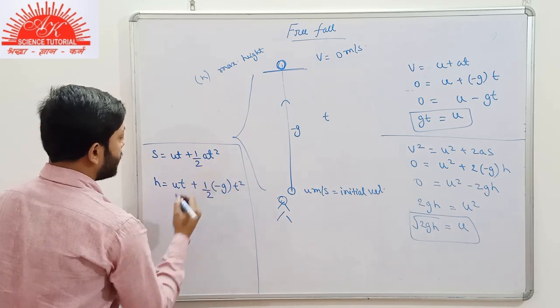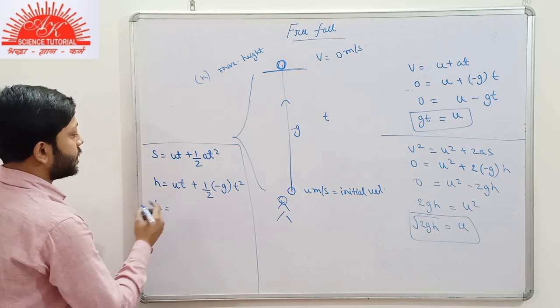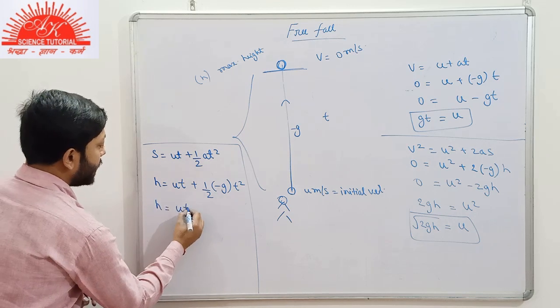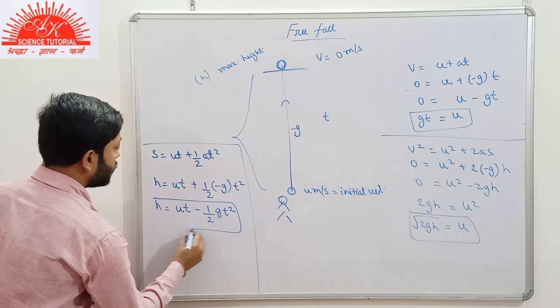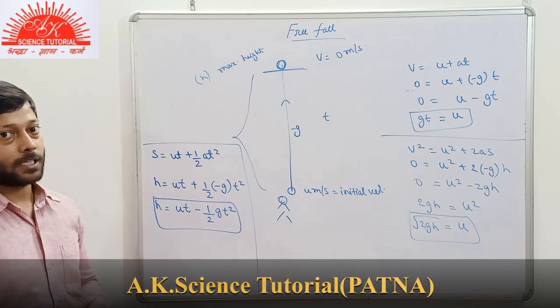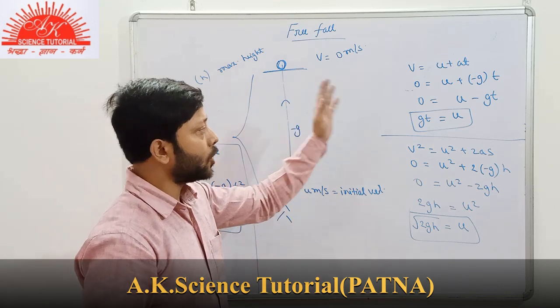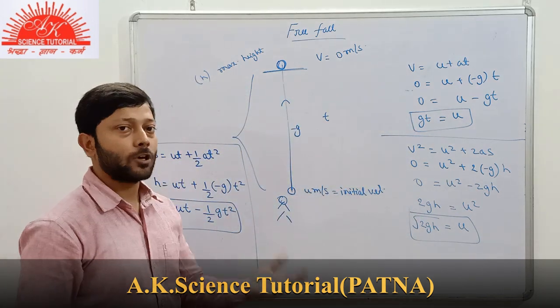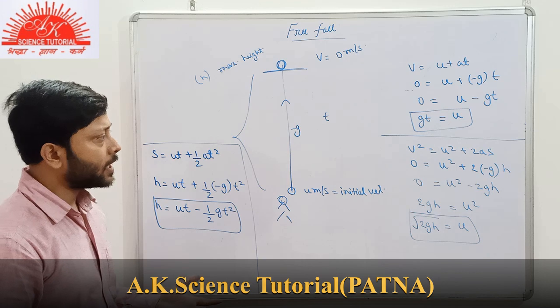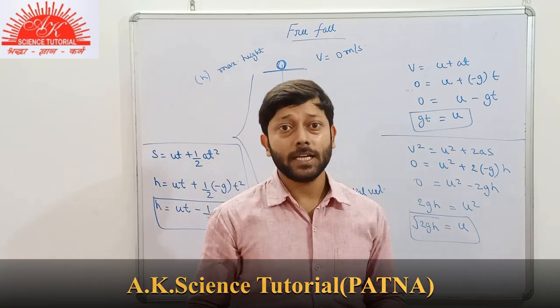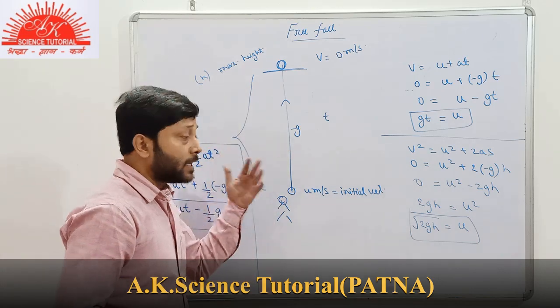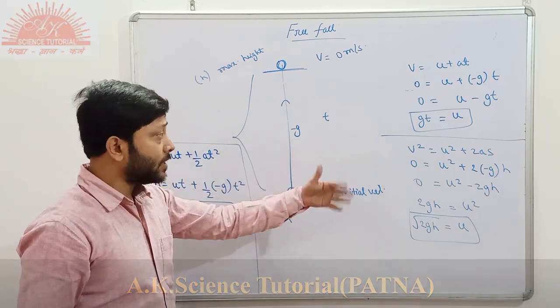So h is equal to ut minus half gt square. It is the last expression, and you need not memorize all these for solving numericals. As per the condition, if you are told that the body is moving in vertically downward direction, then you will apply the expressions that we derived in the last part.